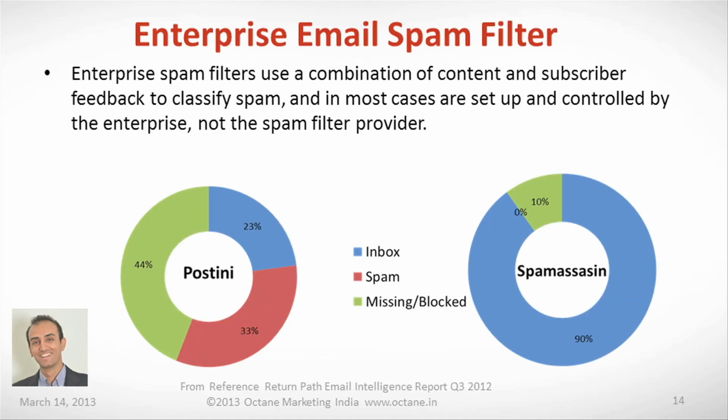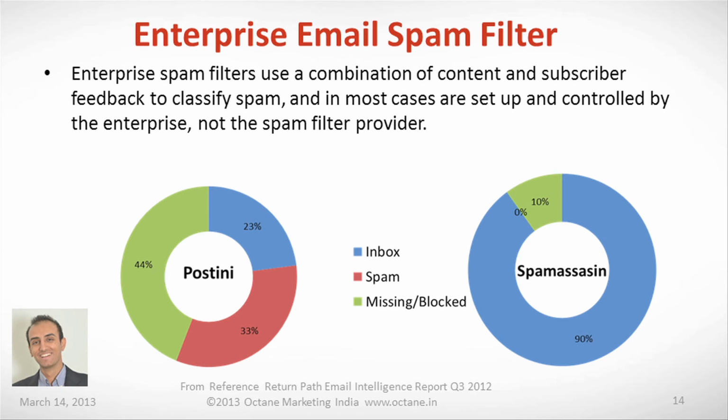Coming on to the next part, very important. This is again being asked by a lot of our customers and it hasn't been answered very well. This is enterprise email spam filters. Enterprise email spam filters are the hardest to get around, which means that B2B marketers face extra hurdles to reach the inbox. Enterprise spam filters use a combination of content and subscriber feedback to classify spam, and in most cases are set up and controlled by the enterprises and not by the spam filter provider. So resolving inbox placement issues therefore can be a big challenge.